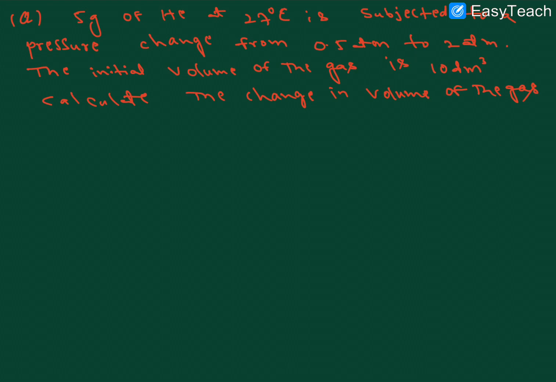Right, one more question here. 5 grams of helium at 27 degrees temperature is subjected to a pressure change from 0.5 to 2 atm, and the initial volume they are giving is 10 decimeter cube. So what is the change in volume when the pressure changes from 0.5 to 2 atm? The initial volume is here 10 decimeter cube.